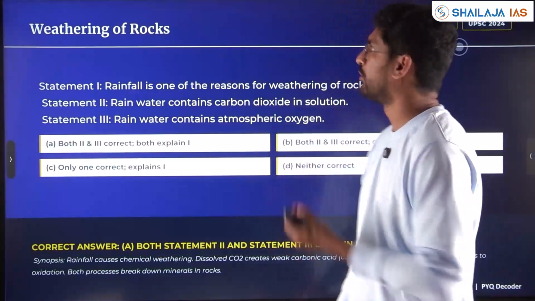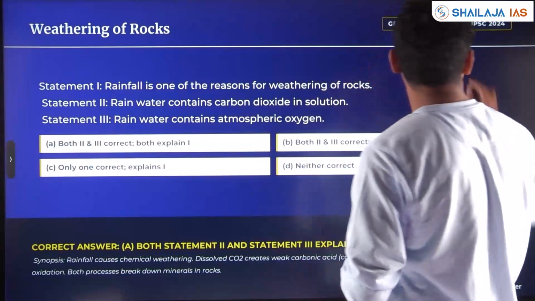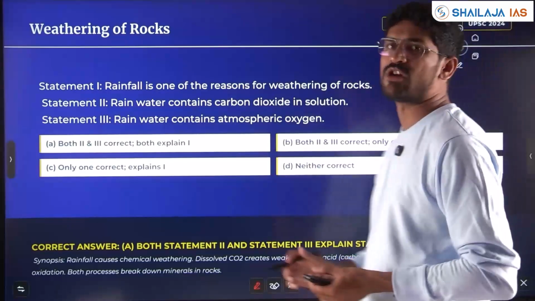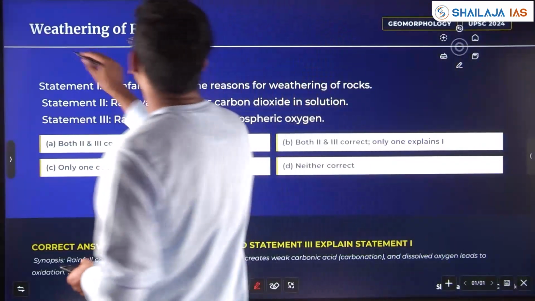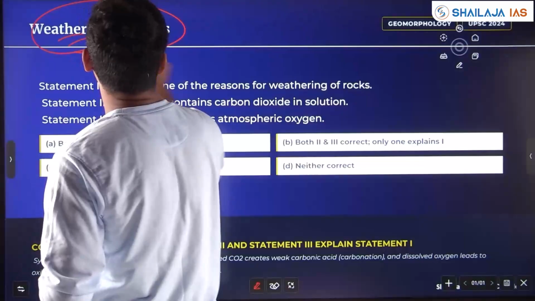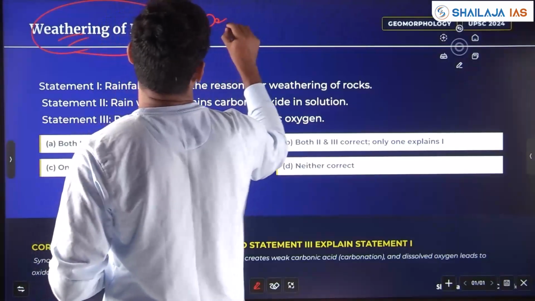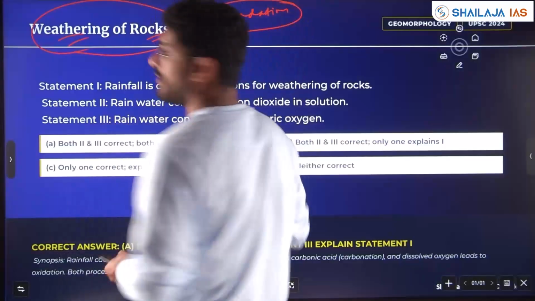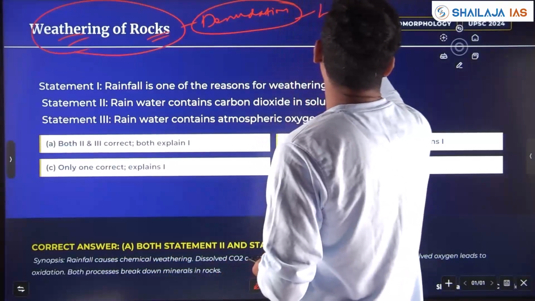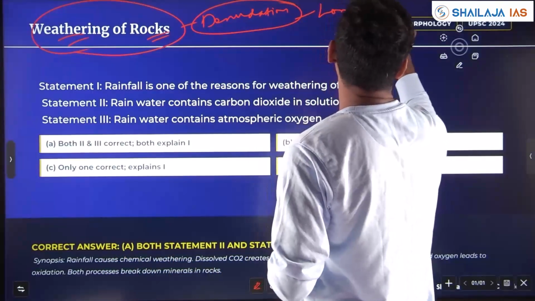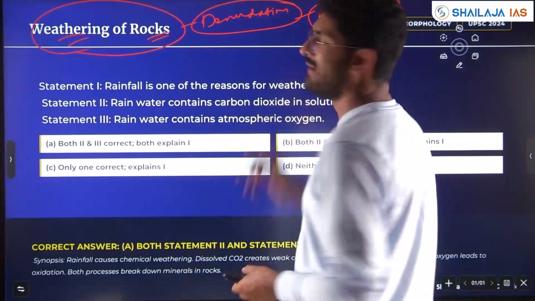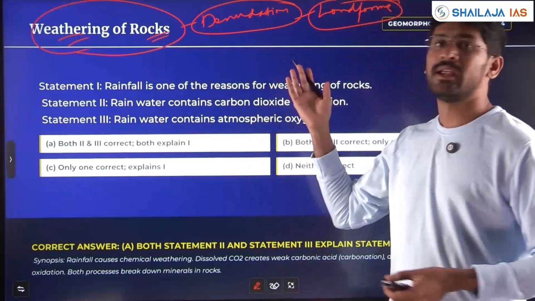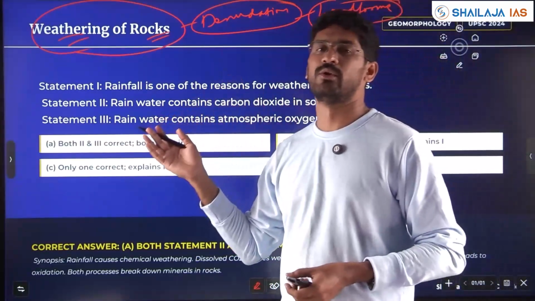Rocks, I told you: rock cycle, weathering of the rock, properties of the rocks become important. This is geomorphology, the denudation process. Landforms become important. Both erosional and depositional landforms of various agents you should know. The properties you should know.